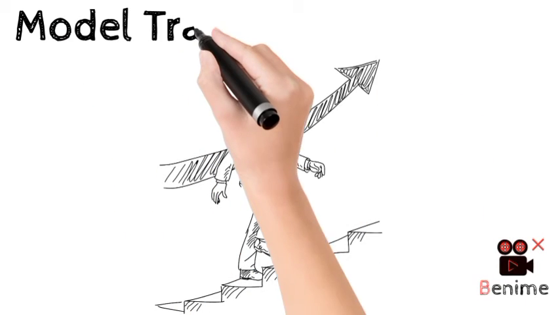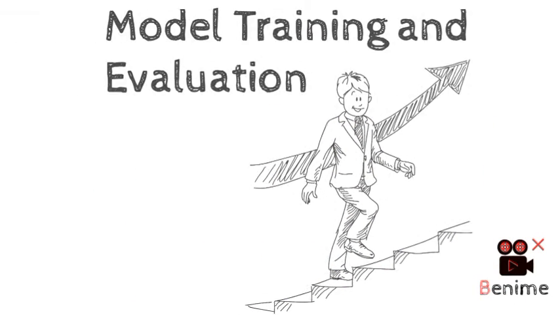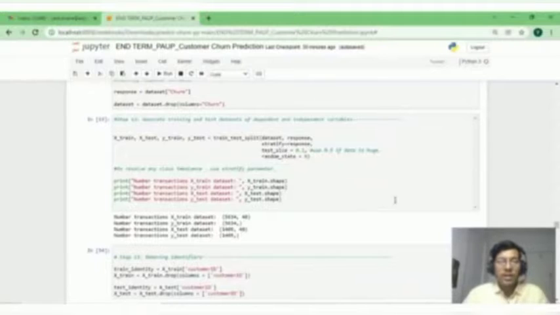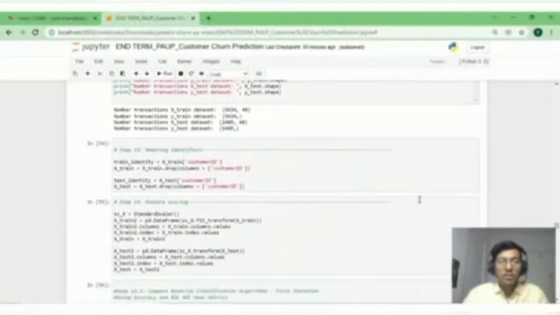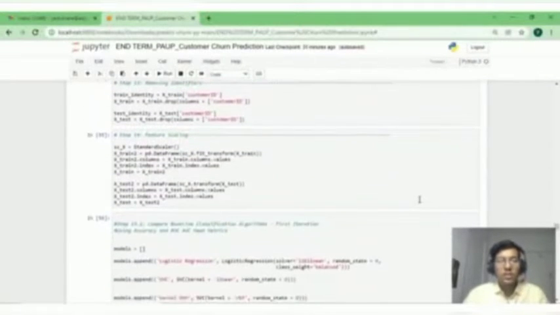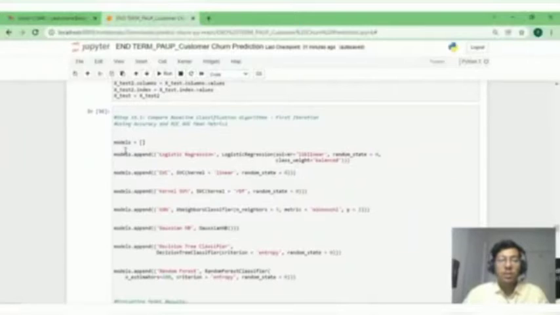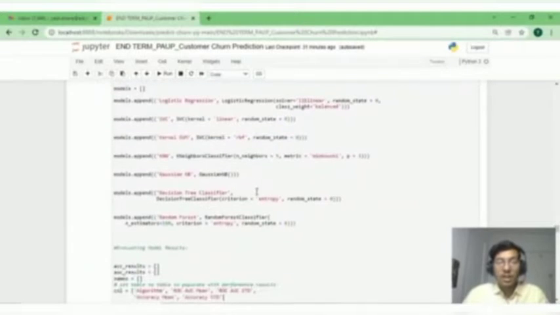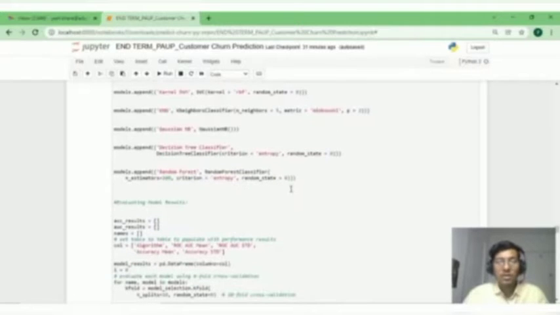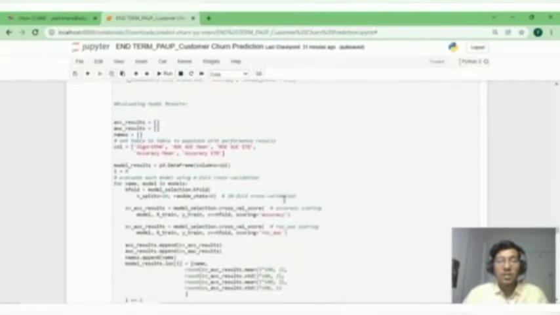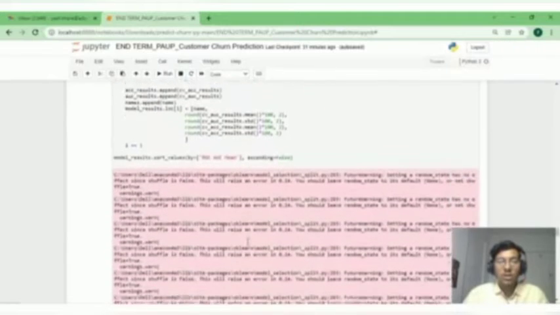Now let's look into the model training and model evaluation. After dividing our data into training and testing sets, we remove the identifiers and do some feature scaling to bring the variables onto the same scale. We make a list of models and define them. We are using logistic regression, SVC, kernel SVM, KNN, Gaussian NB, decision tree classifier, and random forest. After defining these parameters, we apply these models on our training set.